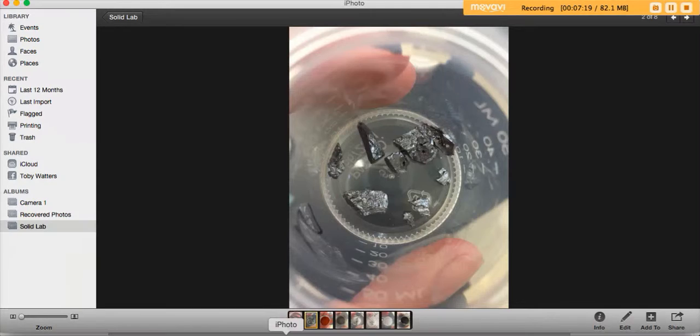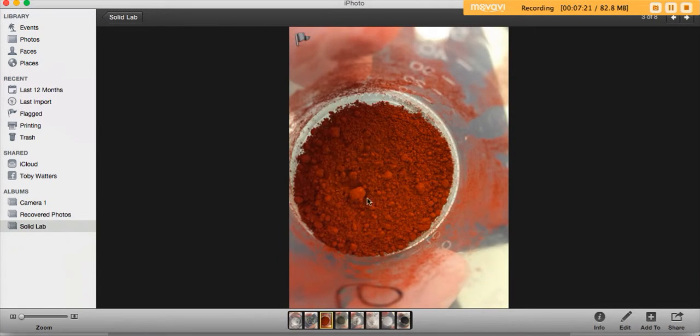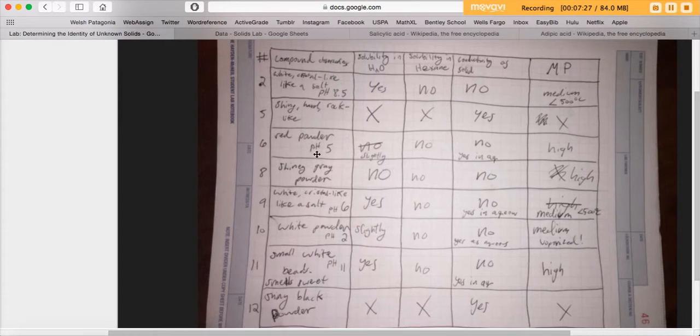Number 6 looked like this. Very cool looking, but I got it over my fingers and they were red for a long time. Number 6 had a pH of 5. It was slightly soluble in water, not soluble in hexane, and it was conductive as an aqueous solution but not as a solid, and had a very high melting point. This to me is kind of indicative of it being ionic, but we'll see.